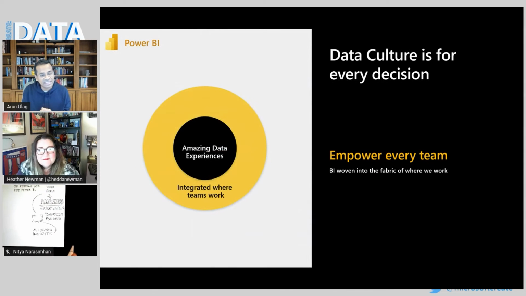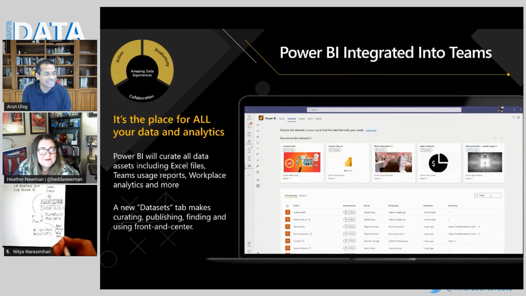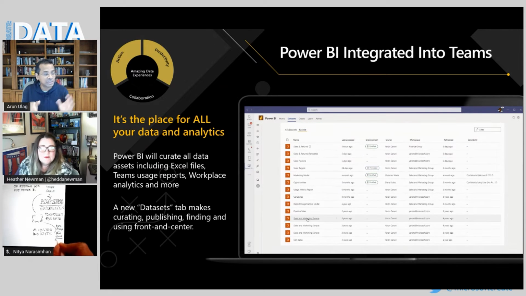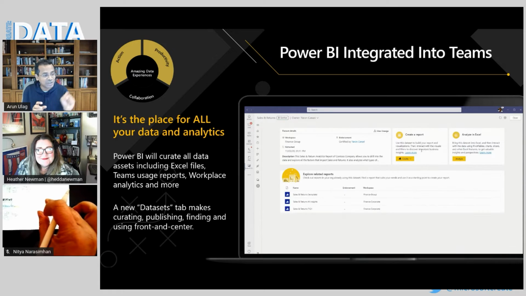The second area we're investing in is how do we empower every team? And here we're really focused on three things. Making sure that we can collaborate with Power BI, making sure Power BI is built into your productivity experiences in Office, and then how you can go from insight to action using the other members of the Power Platform. So let me just show you a couple of quick examples. Power BI now has an app that basically brings Power BI directly to Teams. So when most of us are working in Teams today, Power BI is just on the left navigation.